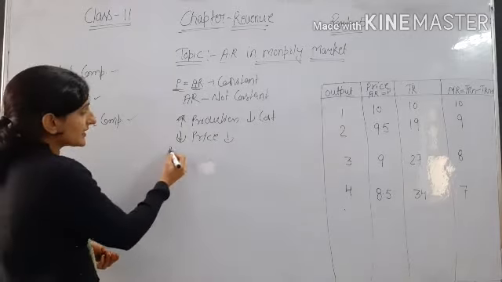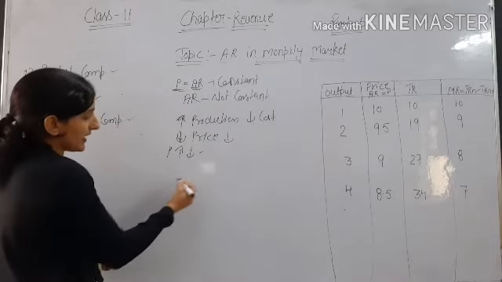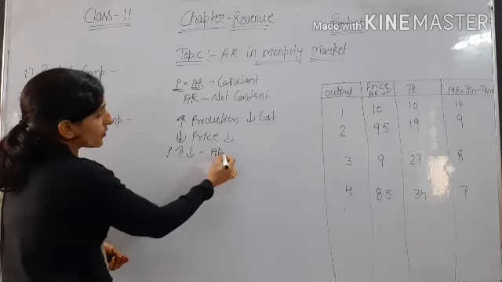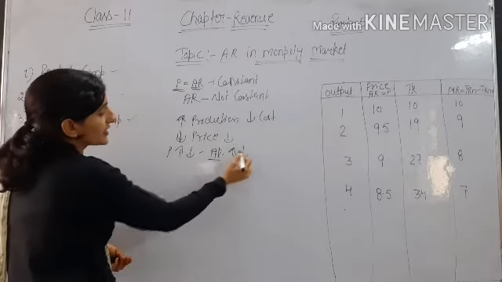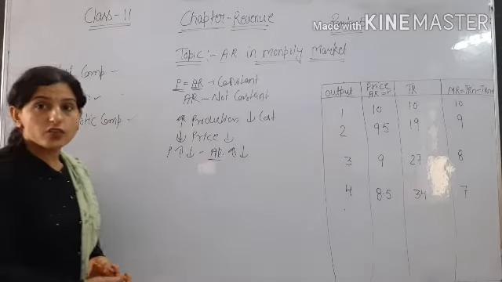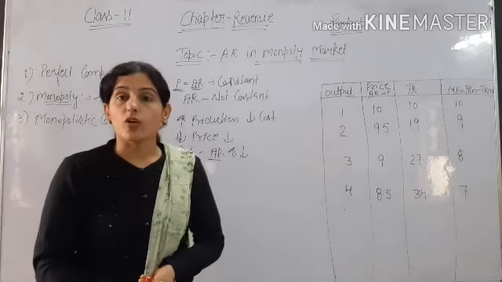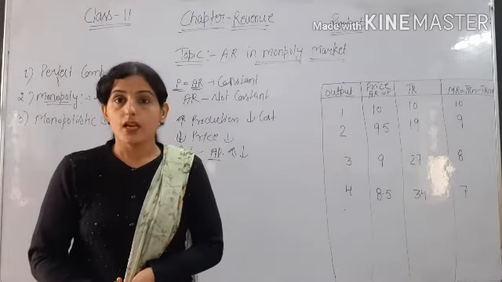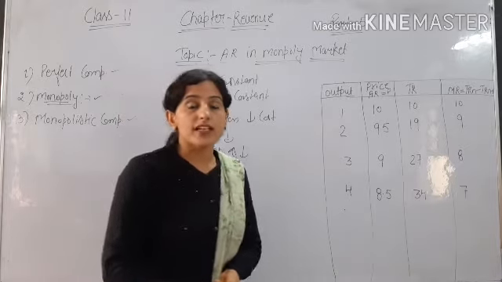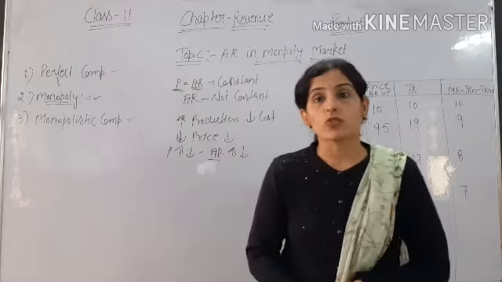So when there is an increase or decrease in price, AR also increases and decreases in monopoly and monopolistic competition. Because price is not constant, average revenue is also not constant.